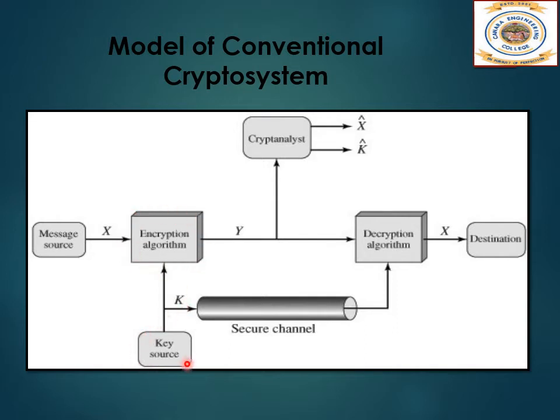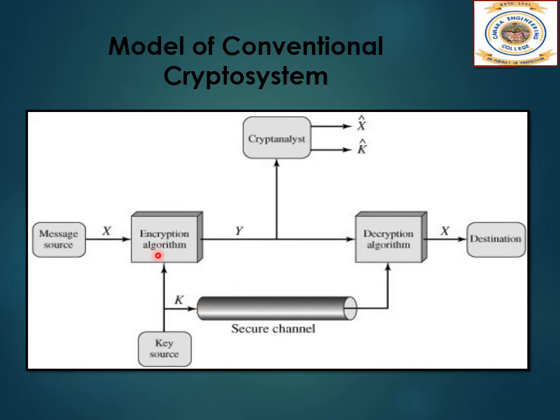The key source can be either generated at the message source end, with some method used to generate it at the destination end as well, or the key generated from this key source can be sent to the receiver through some secure channel.